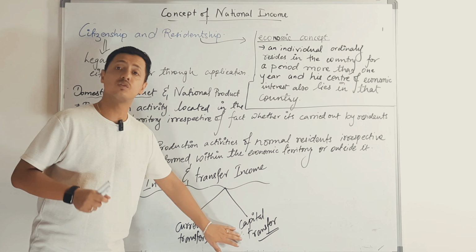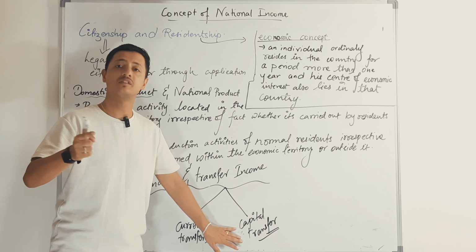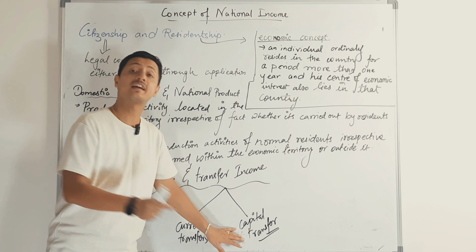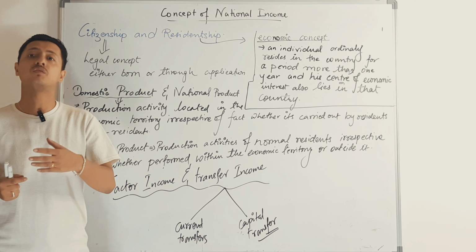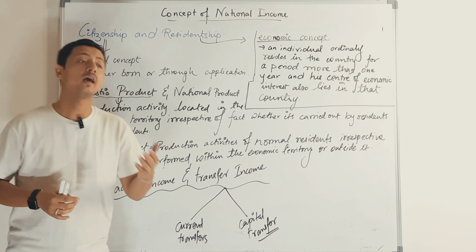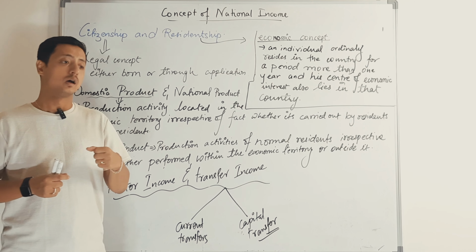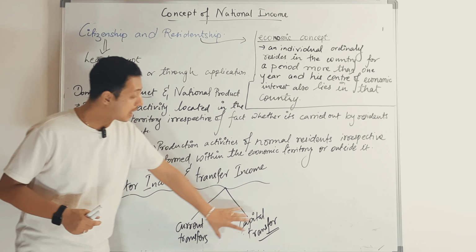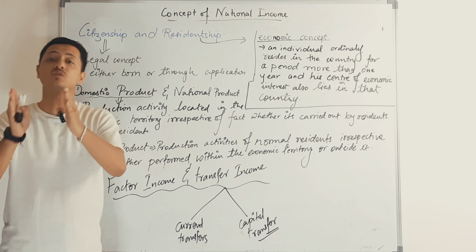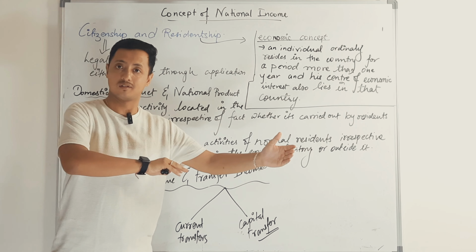And capital transfer is made out of wealth. The name itself suggests it's made for capital. For example, when it is paid for war damages, or where tax is charged on capital gains. All those are capital transfers, the transfers which are done for capital formation.